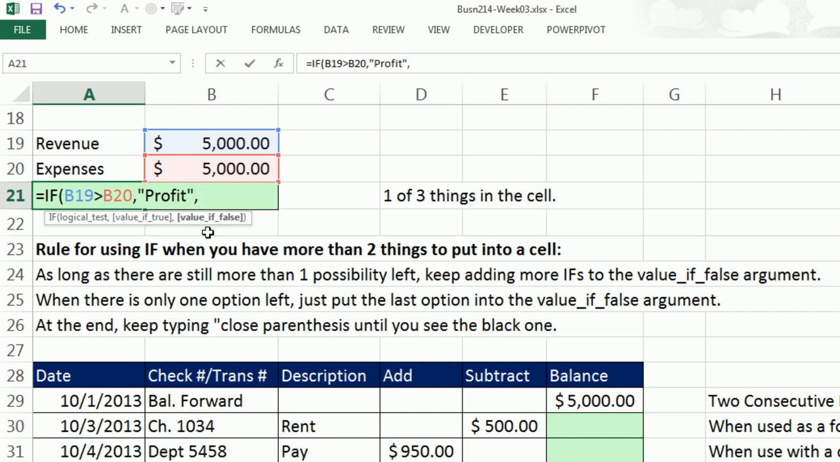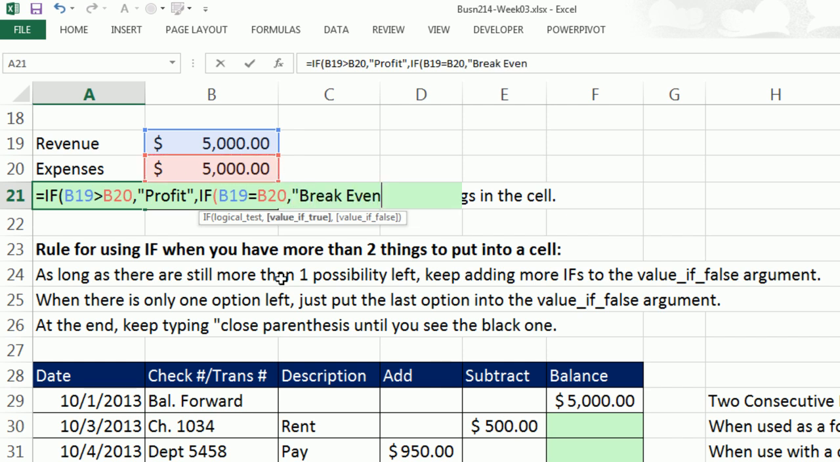Now, the trick to nested ifs is if you get to the value of false and you still have more than one item to put into the cell, then you know you need more if functions. Well, we still have break even and loss. So we're going to put another if. Now our second logical test will be, we'll test for the break even. Are your revenues equal to expenses? Comma. Now the value of true here is going to be break even.